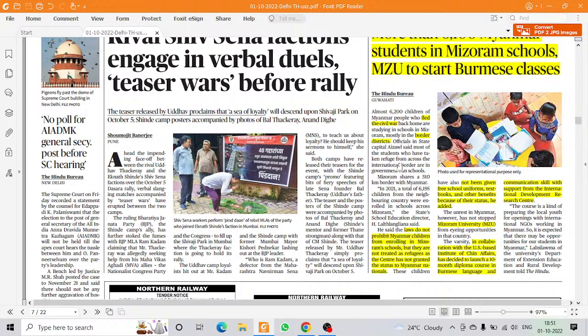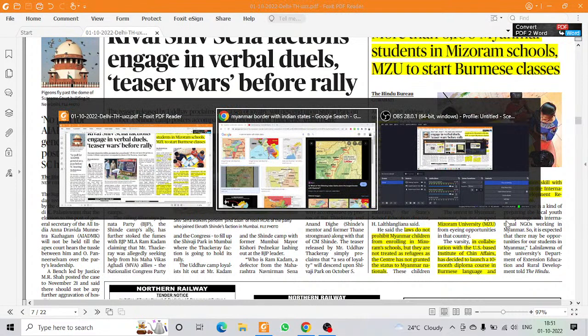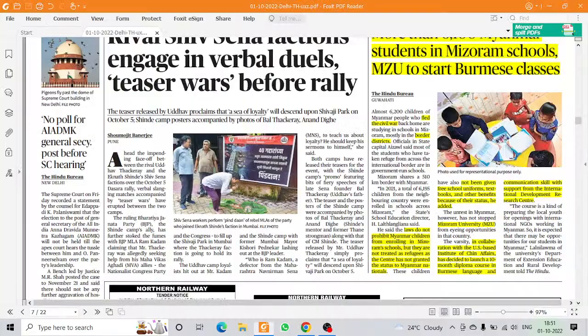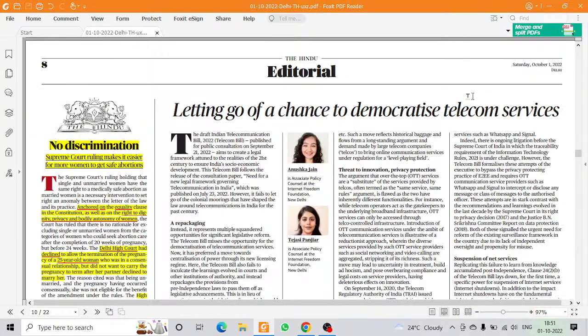Okay, so out of this, this much is important, and secondly, you should know which states of India are bordering Myanmar. So here, Arunachal, Nagaland, Manipur, and Mizoram. These are the four states which have a border with Myanmar, and the largest one is with Arunachal Pradesh. Okay, let's see the next. After this there is nothing important, whatever there was we have already read.